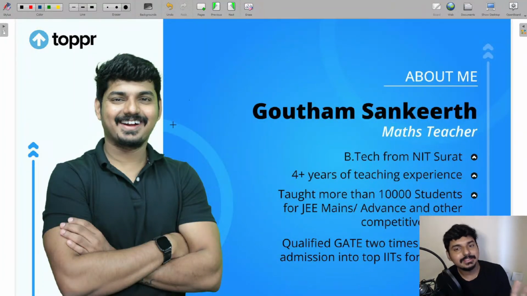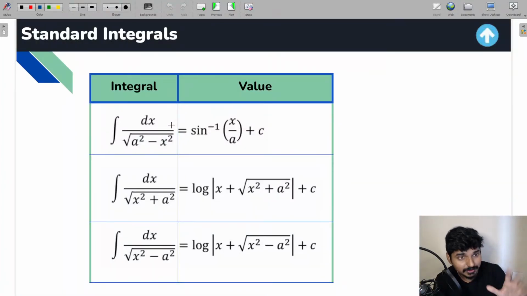Okay, so let us begin the session today, and we are going to discuss today's topic from this particular concept, guys, and that is related to the standard integrals of this type. Whenever you find integration of dx by under root of a square minus x square, or dx by under root of x square plus a square, or dx by under root of x square minus a square, remember all those three are going to be standard integrals, for which the formulas are going to be: for this one, the formula will be sine inverse x by a plus c.